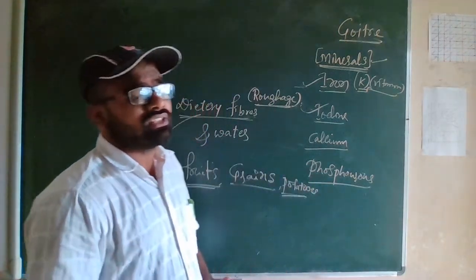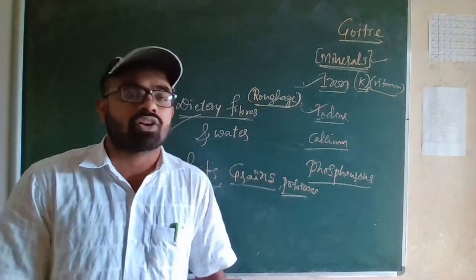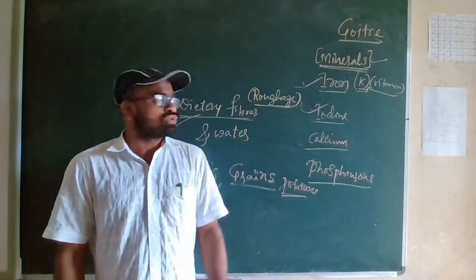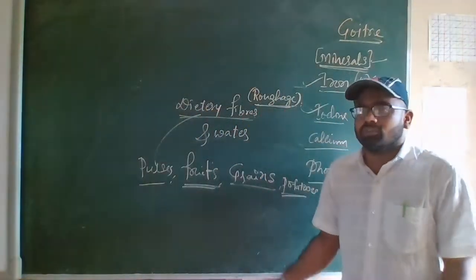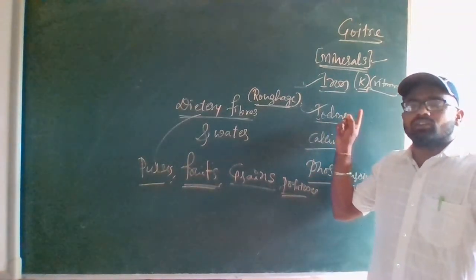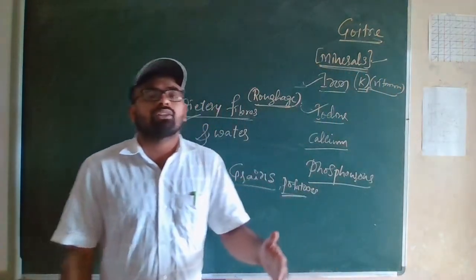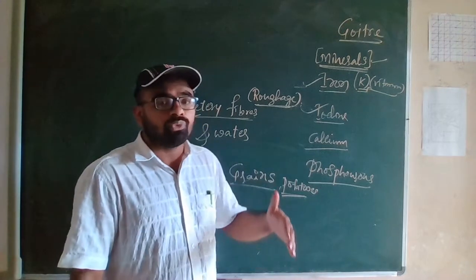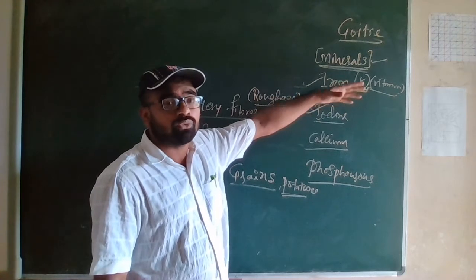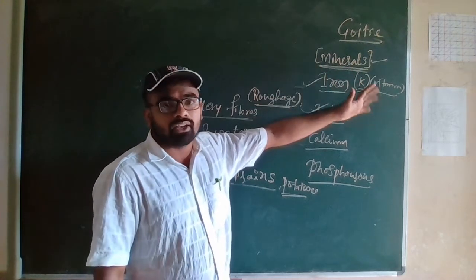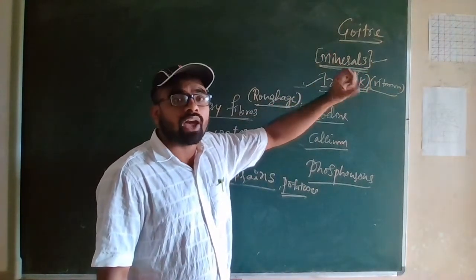Okay, so what we discussed is regarding iron, iodine, calcium, phosphorus, dietary fibers and water. So what iron does, iron gives strength to the body. Iron is the mineral that is much needed to come out of weakness. If there is more iron content in the body, then blood circulation will be easy and we will have more strength. Any food which contains iron is, we can say, apple and green vegetables also. So apple has more iron content.